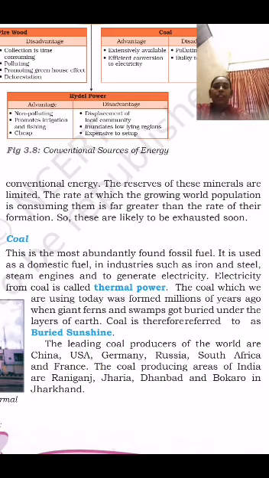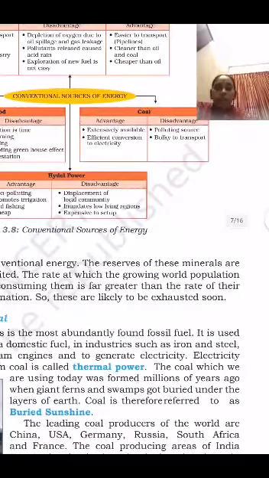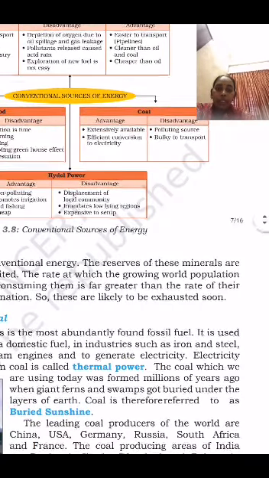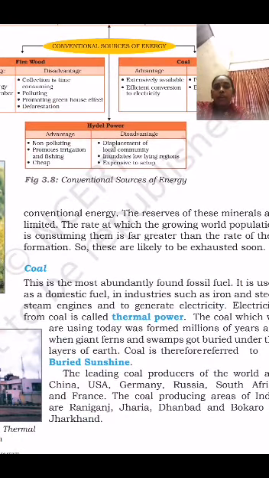So, among the conventional resources, the first is firewood and the second is fossil fuels. In fossil fuels, coal is the main one. Coal, petrol, and natural gas are also conventional resources.